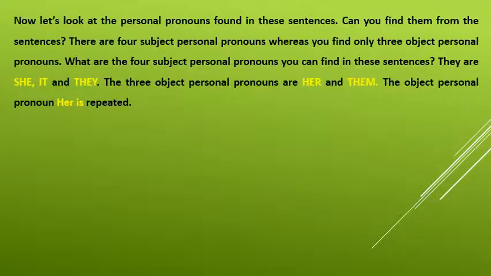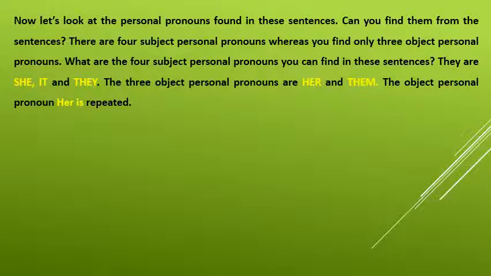Now let's look at the personal pronouns found in these sentences. Can you find them from the sentences? There are 4 subject personal pronouns, whereas you find only 3 object personal pronouns. What are the 4 subject personal pronouns you can find in these sentences?